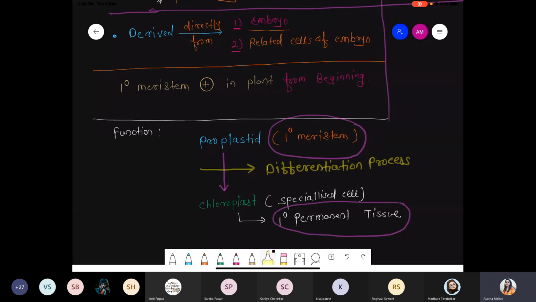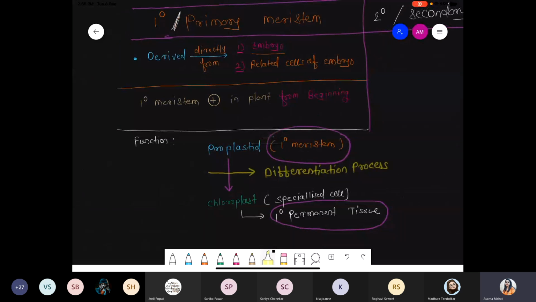I'm repeating this point again. Listen carefully. Side by side you can start writing. What is the meaning of primary meristem? Primary meristems form at the beginning, during the early stage, because it's a very young stage. When the plant is juvenile, very young and very small, that is when primary meristem develops. That's why we call it primary. Inside the primary meristem, we saw that proplastid was present. Yes, proplastid is an example within the primary meristem.